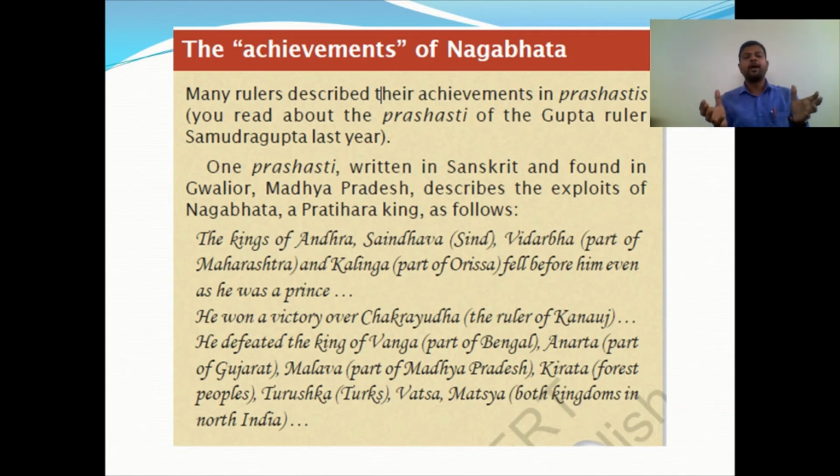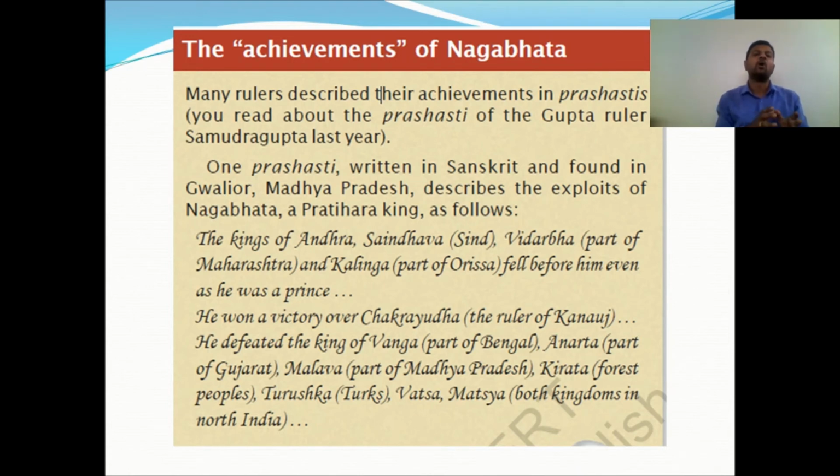He won a victory over Chakrayudha, the ruler of Kanauj. He defeated the king of Vanga, part of Bengal, Anarta, part of Gujarat, Malwa, part of Madhya Pradesh, Kirata, forest people, Turushka, Turks, and Vatsa and Matsya, both kingdoms in North India.